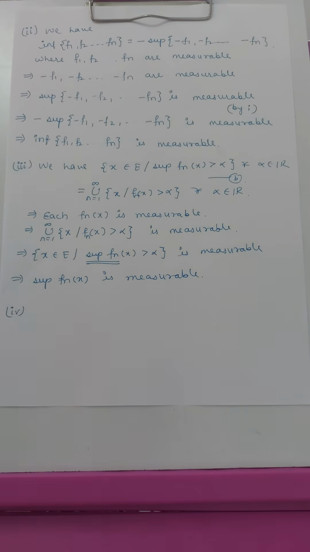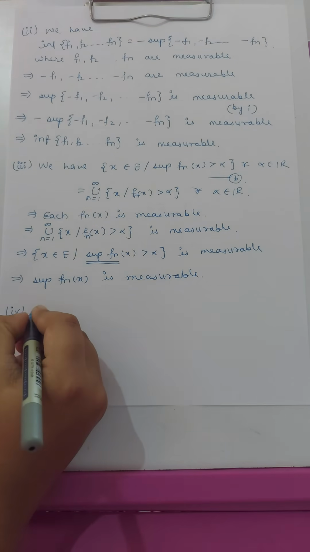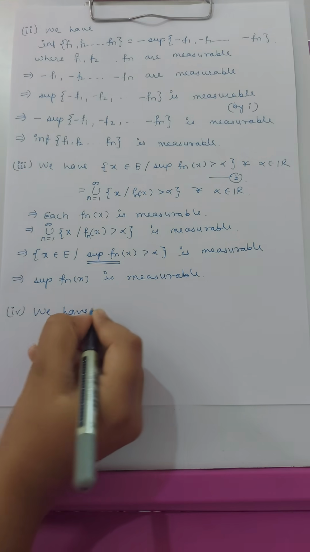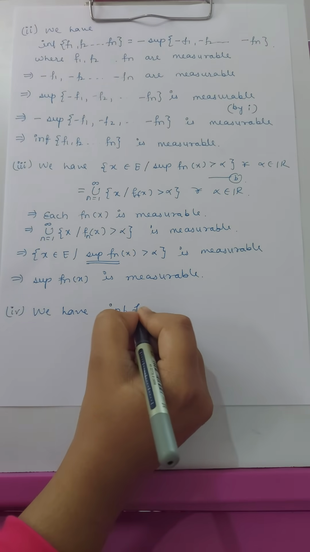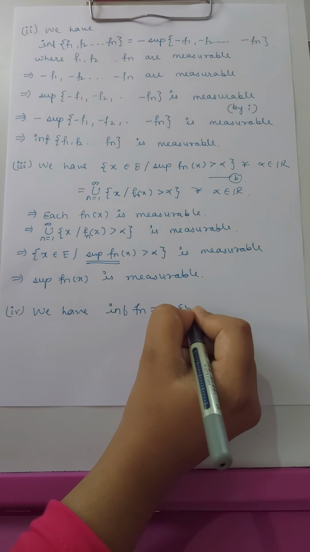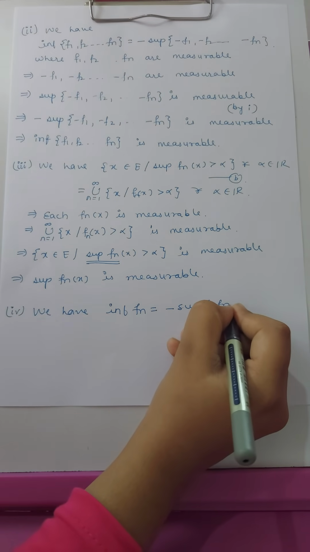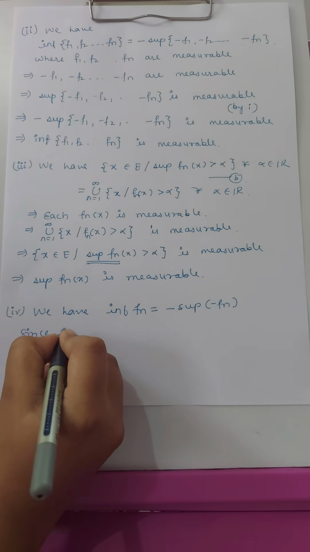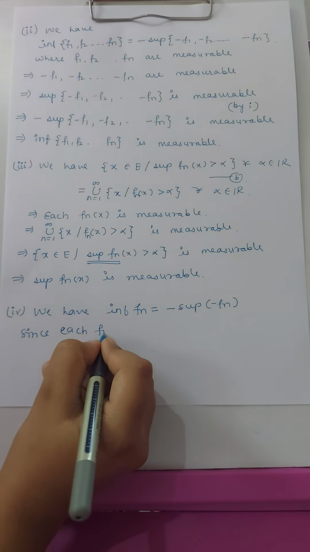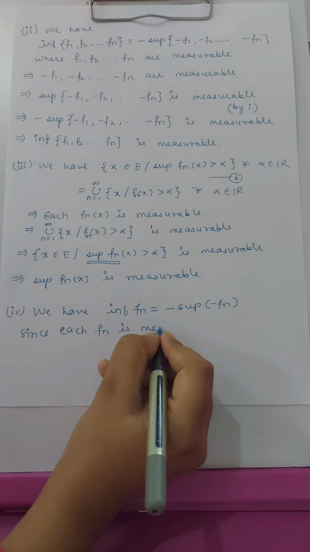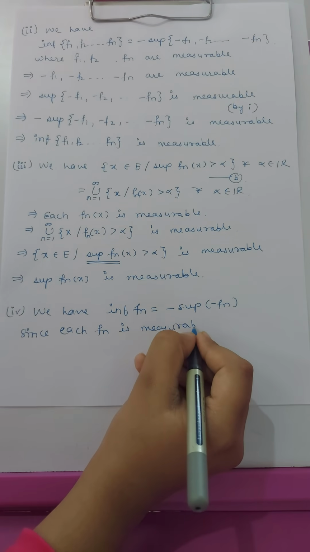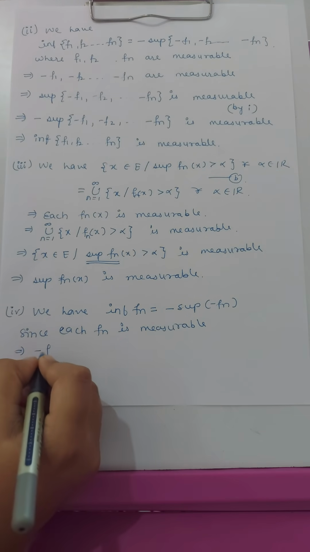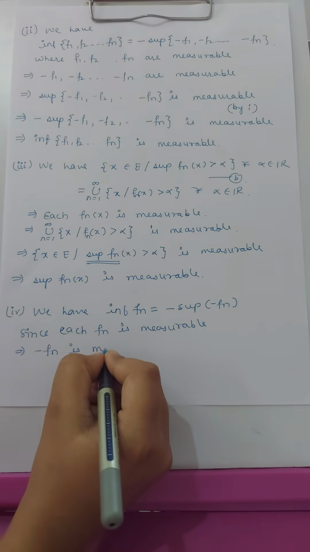Now fourth. In the fourth condition we have to prove that the infimum of the functions fn is measurable. So now we have the infimum of fn equals minus the supremum of minus fn. Now since each fn is measurable, it implies that minus fn is measurable.